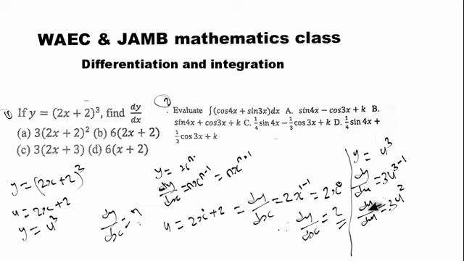Now we have differentiated our y with respect to u, and we have differentiated our u with respect to s. But the question says to find what? dy/ds. Now how do you find it? We have two differential parts here. In the question we are not given u, but we say that u is equal to 2s + 2. That's where we get our u from. So the next thing you have to do now is expand this, so let me try to create space.